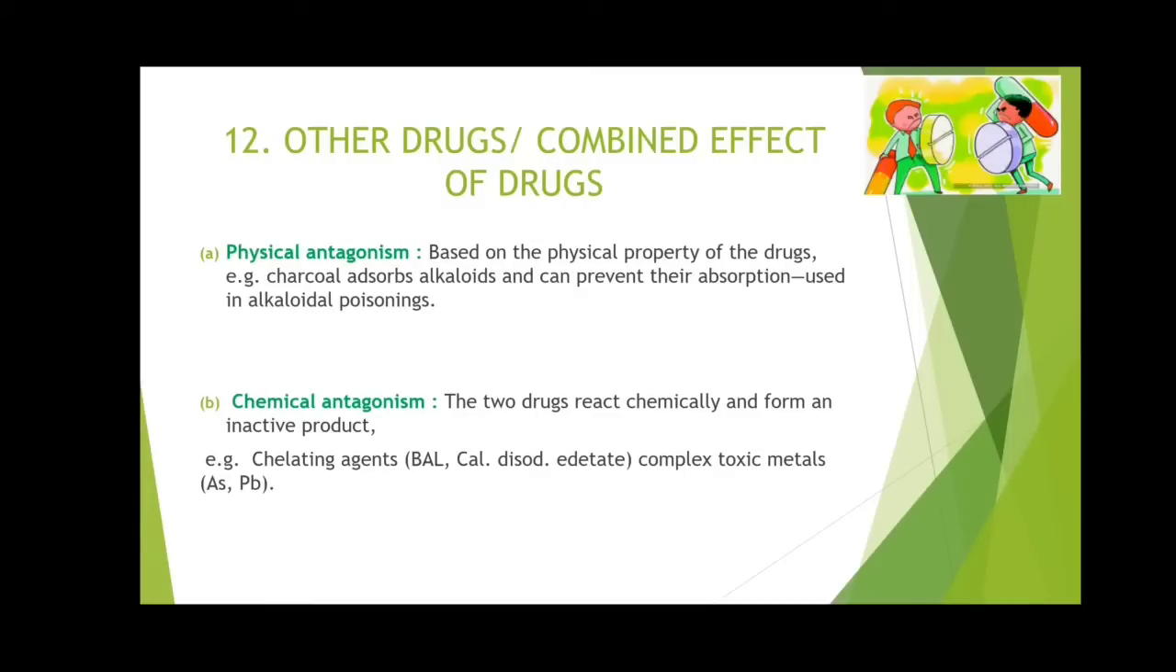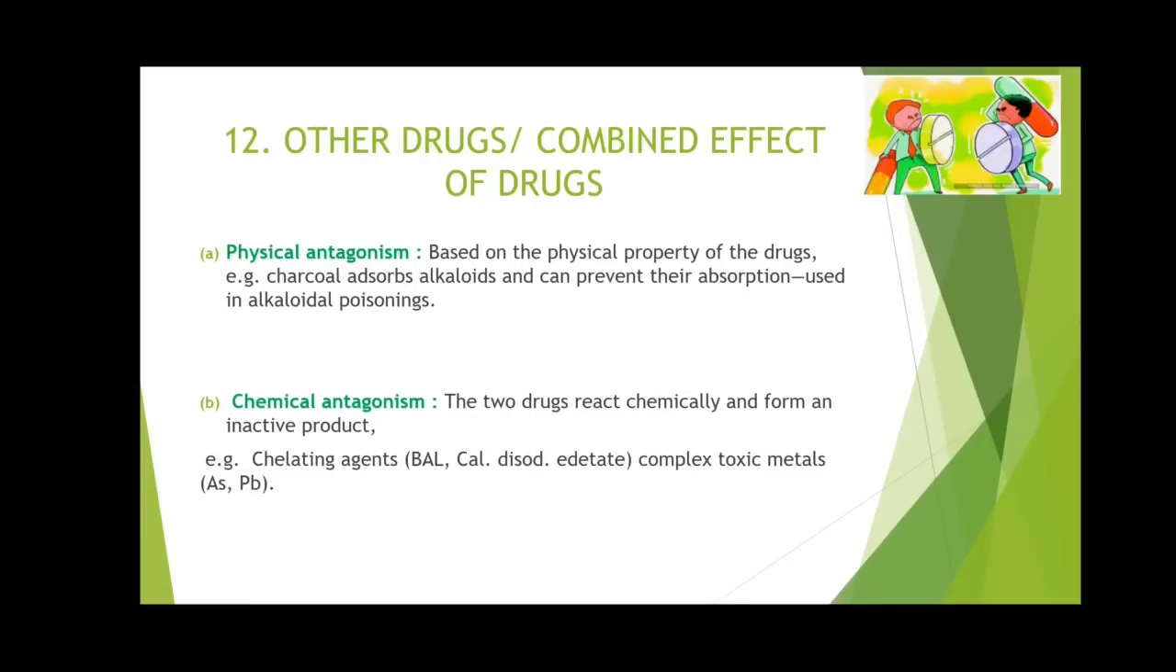So this is an example of physical antagonism. Next example is chemical antagonism. The name only says that some kind of chemical reaction may take place because of which the drug will become inactive. So two drugs react chemically and form an inactive product. An example is a chelating agent that complexes toxic metals. So chelating agents will reduce the toxicity of these metals like lead and so on and so forth.